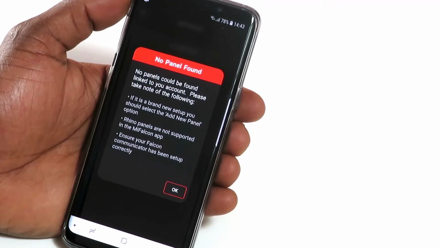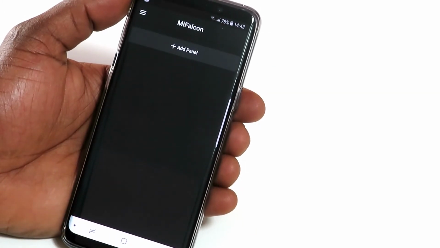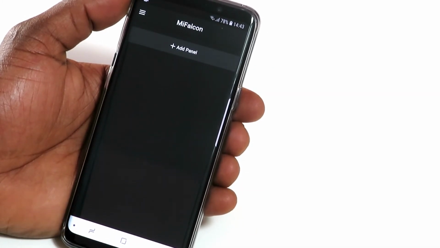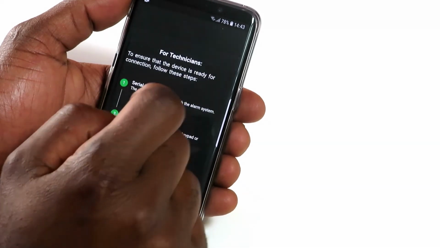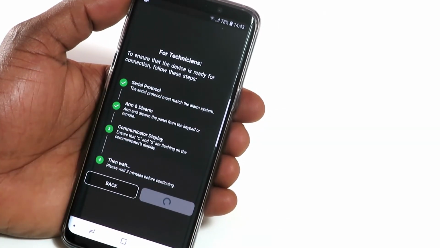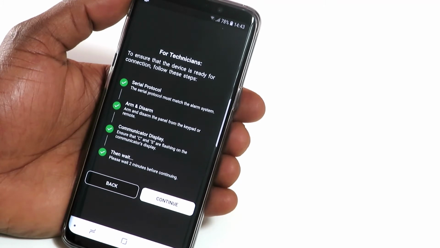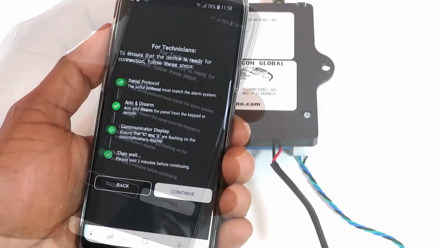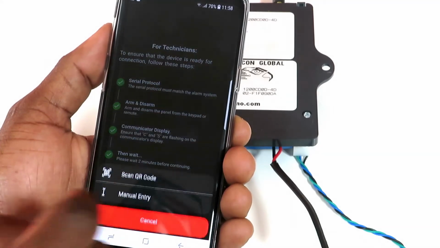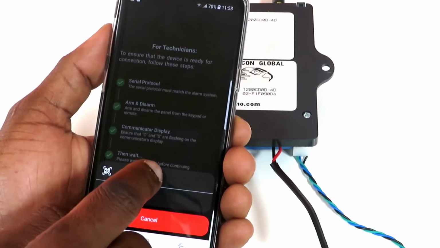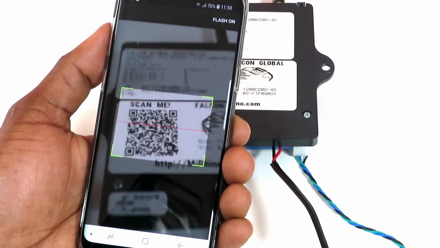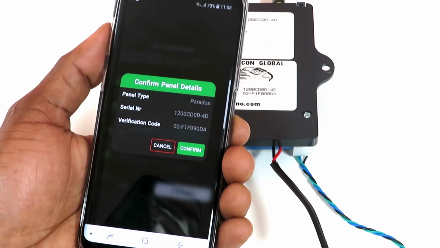After reading through this notification, tap OK. Tap Add Panel. Once you've completed all the steps on the screen, tap Continue. Tap on Scan QR Code and scan the QR code found on the sticker at the back of the Falcon. Tap Confirm.